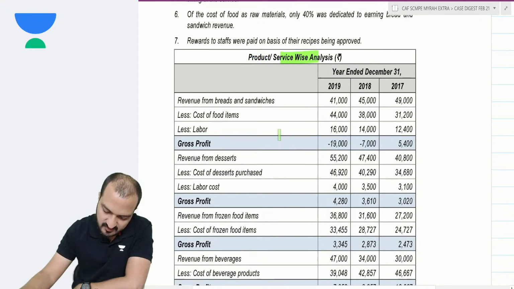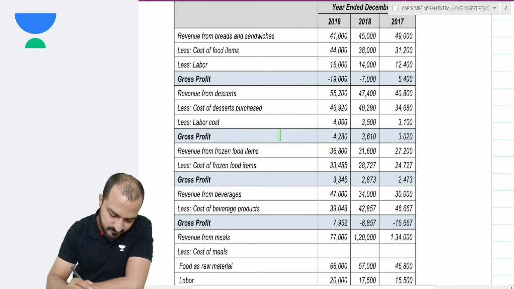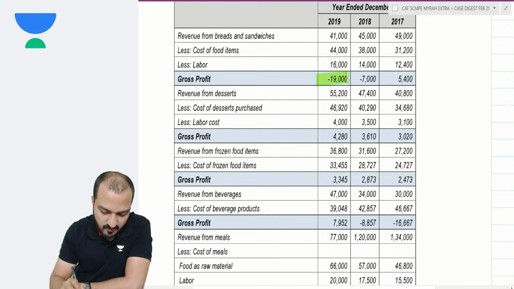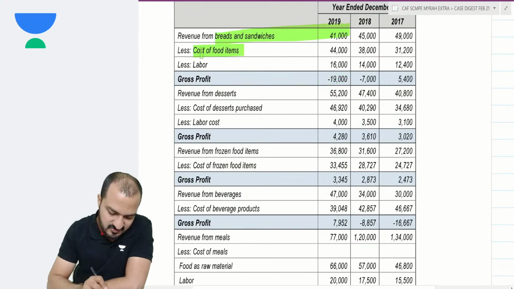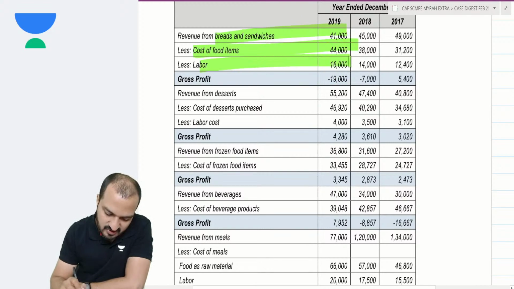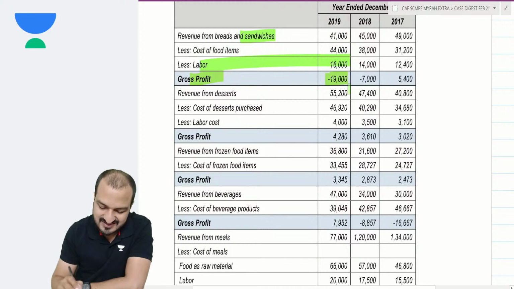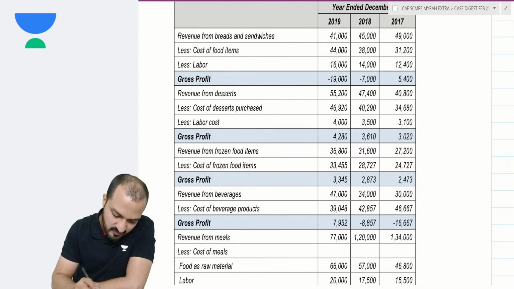Sector wise, during this year, out of my total gross profit, revenue from sandwiches is 41,000. Food items cost, labor cost is this. So my gross loss in terms of sandwiches is 19,000. Sandwiches give me loss of 19,000.